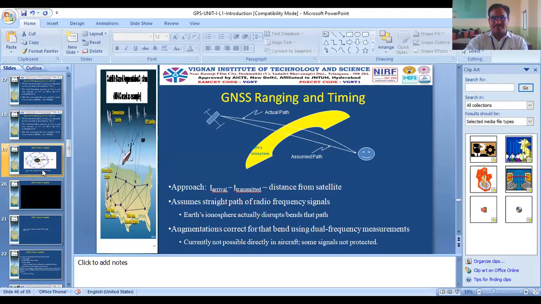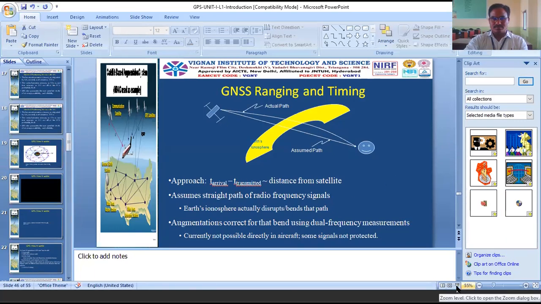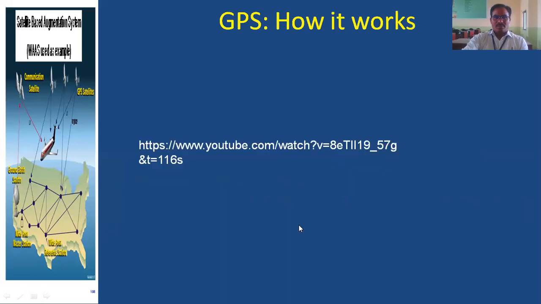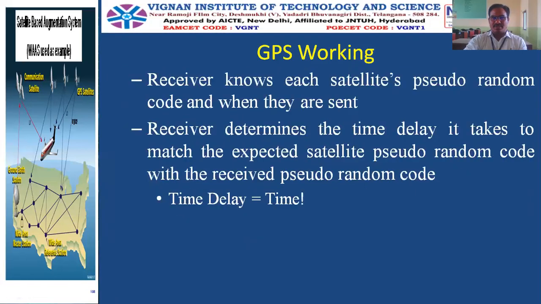Just now the video has been shown. Now let us learn the mathematics behind it. We'll go ahead. So GPS, how it works, you have already watched, and the working of the GPS.